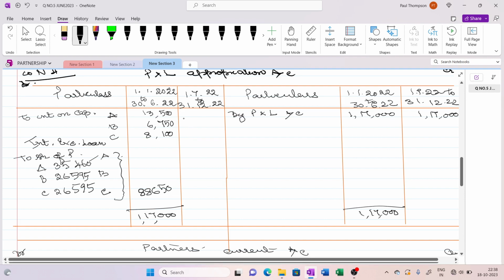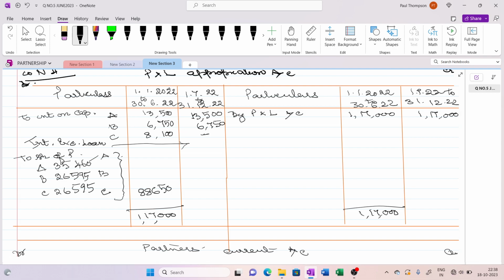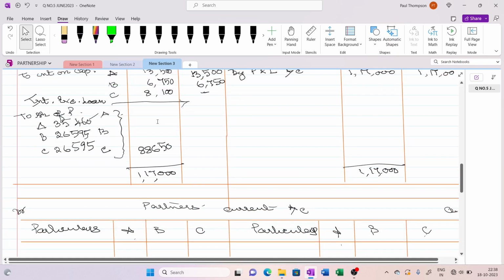But for this interest, these people are alive and they are continuing. So they will be getting 13,500 and 6,750. C will not get any interest, but for his loan account we have to pay interest. So that we will come back later. Then only we can find out the balance profit to carry forward. So now we have to move on to the partners' current account. We have to close the partners' current account, transfer it to the partners' capital account. Then only we will be able to complete the P&L appropriation.